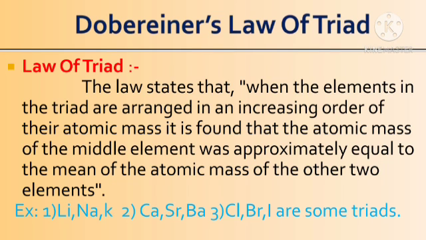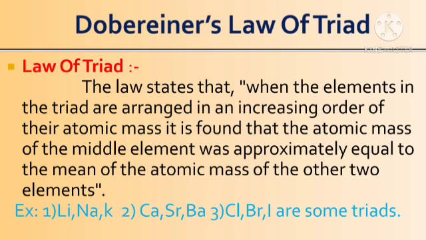Dobereiner's law of triads states that when the elements in a triad are arranged in increasing order of their atomic mass, the atomic mass of the middle element is approximately equal to the mean of the atomic masses of the other two elements.